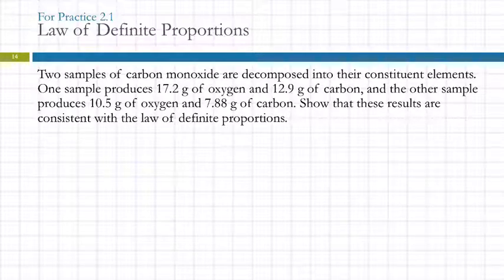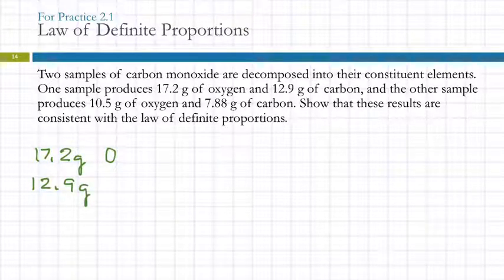Two samples of carbon monoxide are decomposed into their constituent elements. One sample produces 17.2 grams of oxygen. I'm just going to go ahead and write that down. So 17.2 grams of oxygen and 12.9 grams of carbon. So that's sample number 1, we'll call it, because it's the first one we came to.